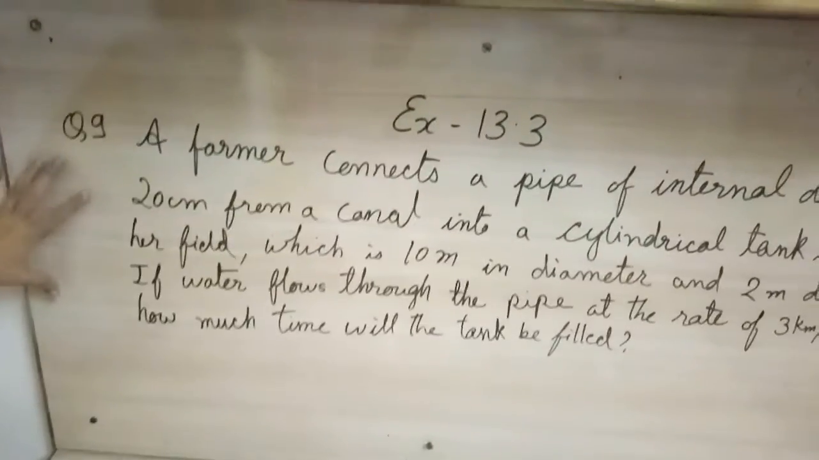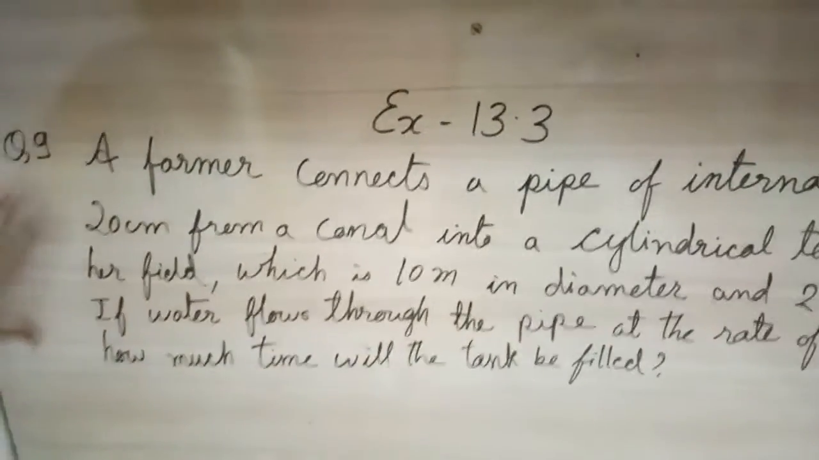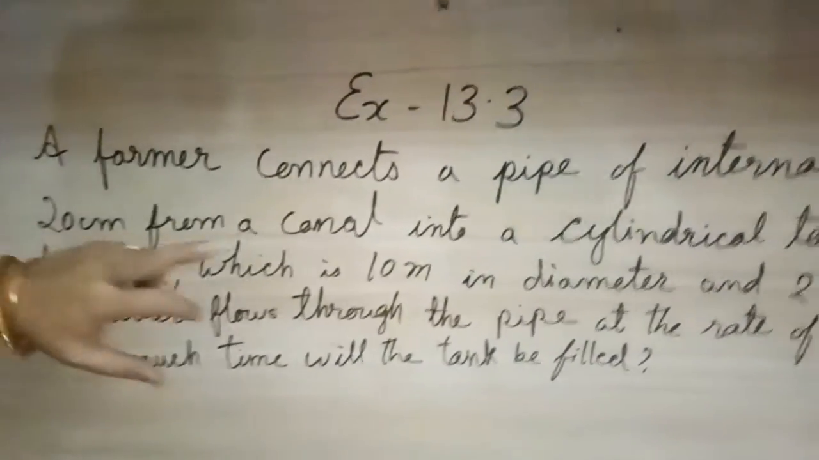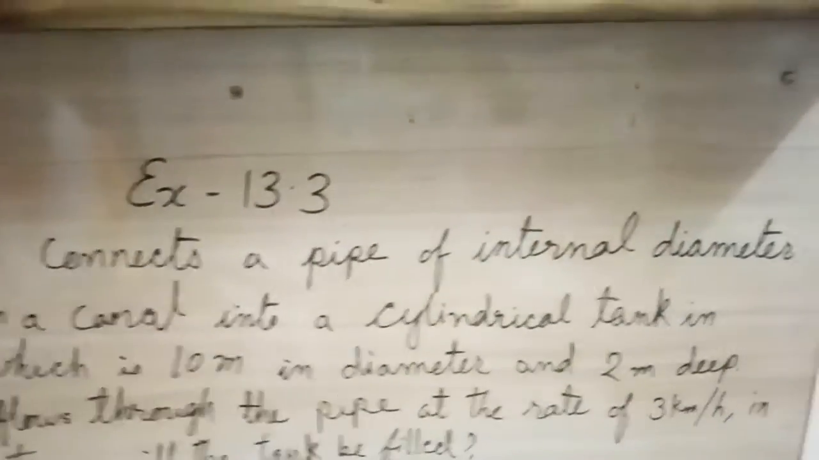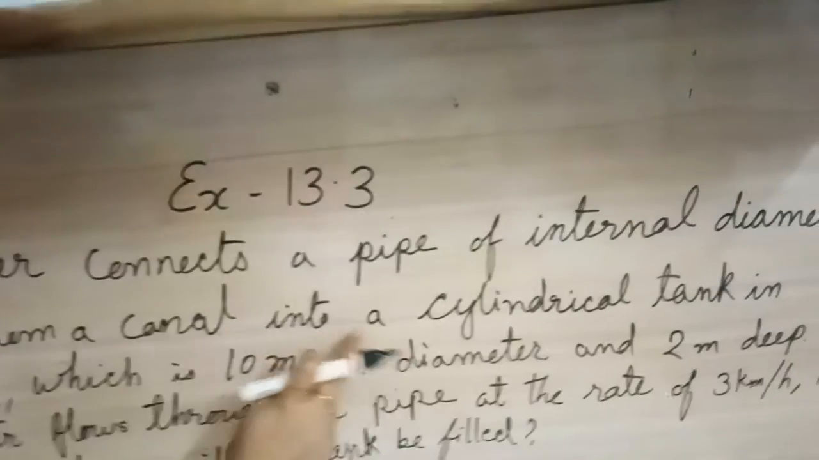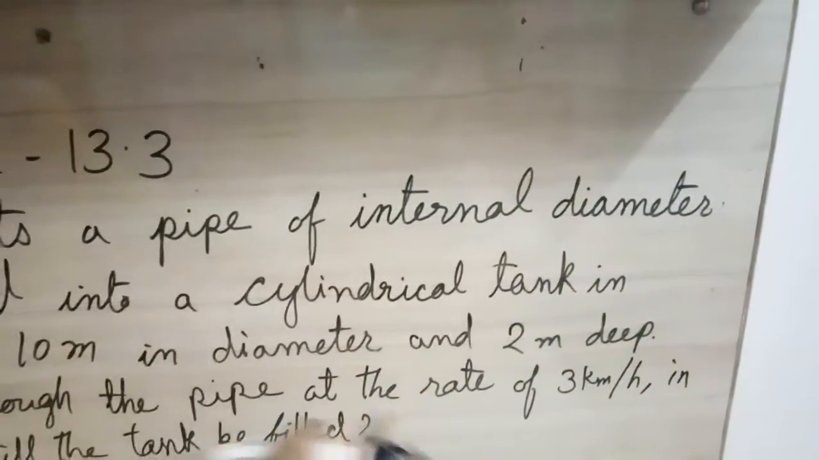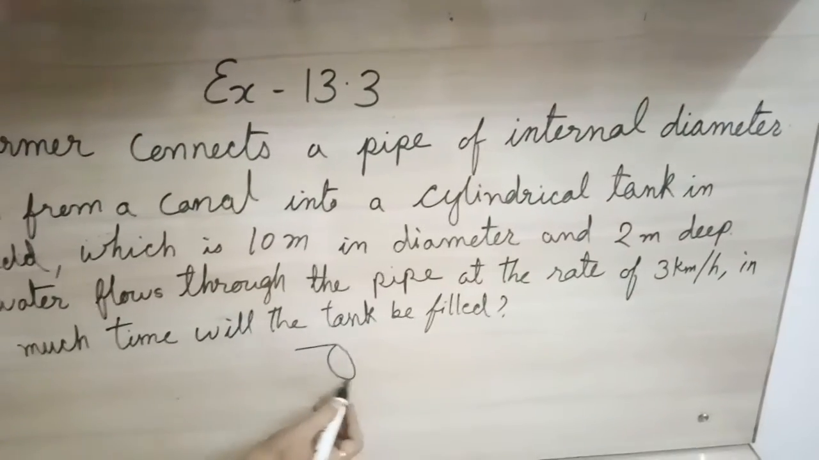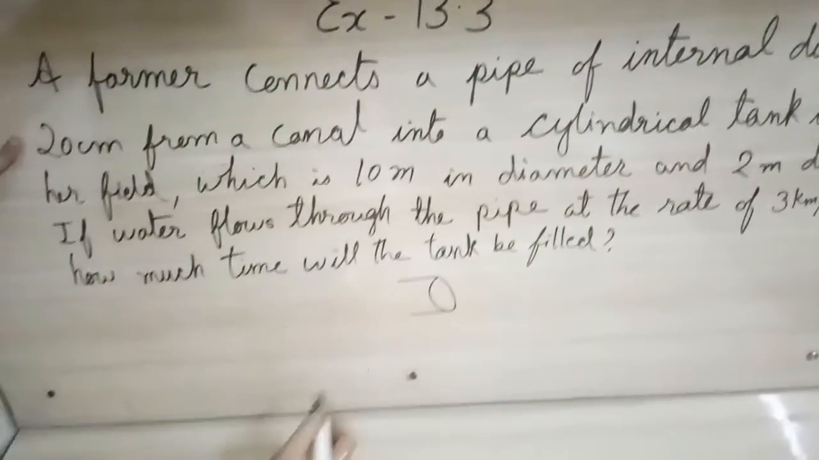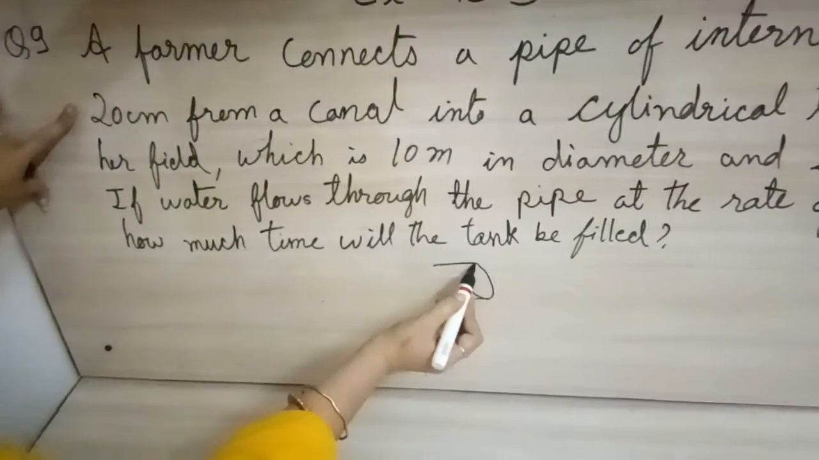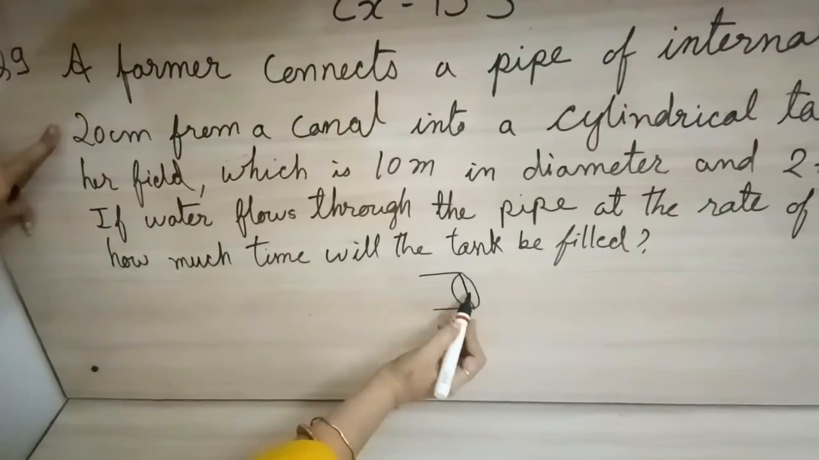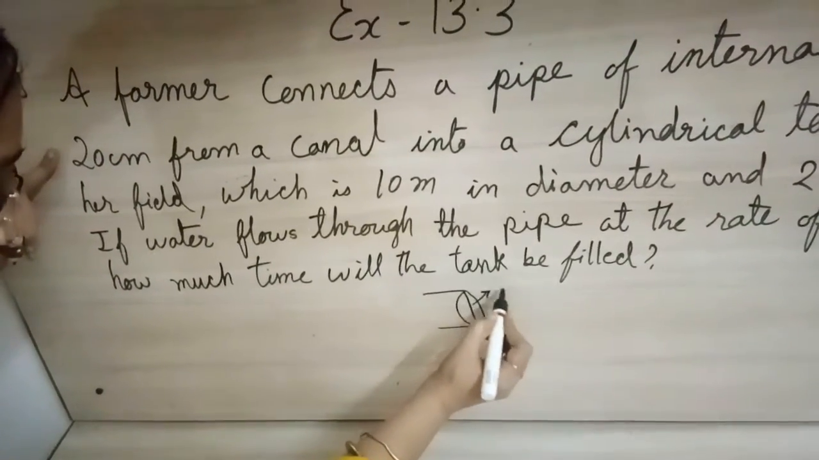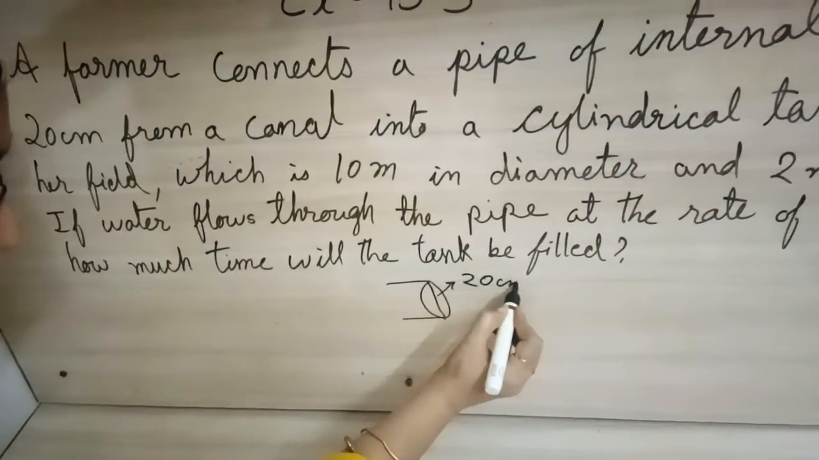Based on a question related to day-to-day life. Again, they are telling: a farmer connects a pipe of internal diameter 20 centimeter from a canal into a cylindrical tank. Okay, so a farmer is connecting a cylindrical pipe. Let there be a cylindrical pipe whose internal diameter is 20 centimeter.